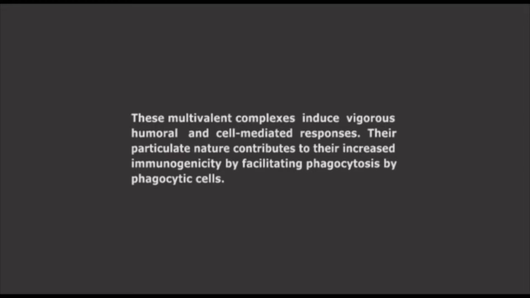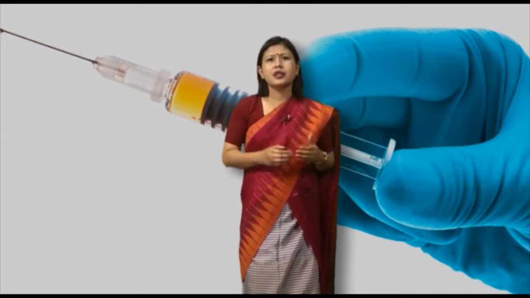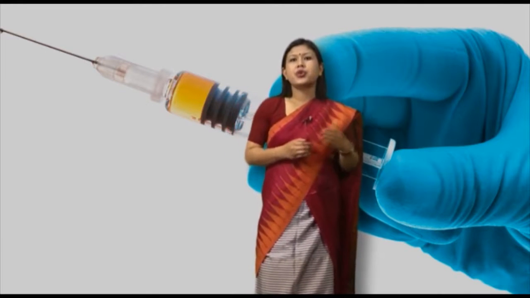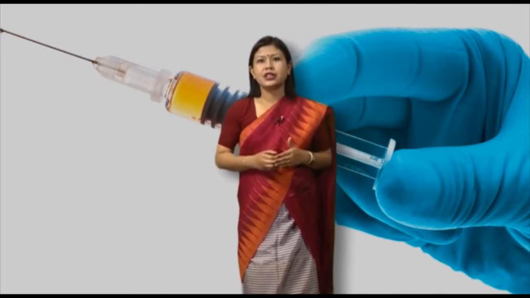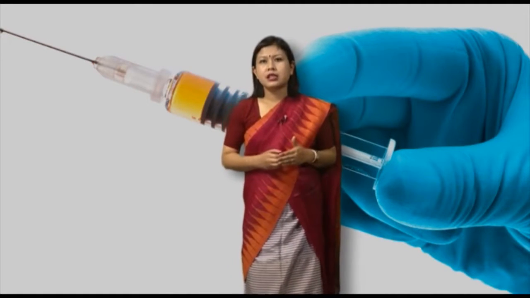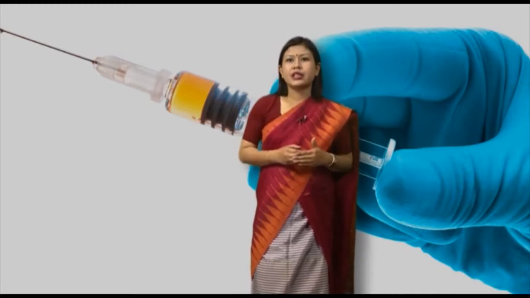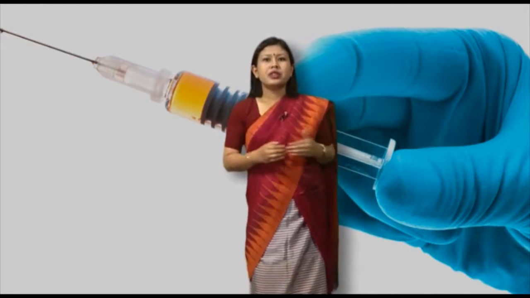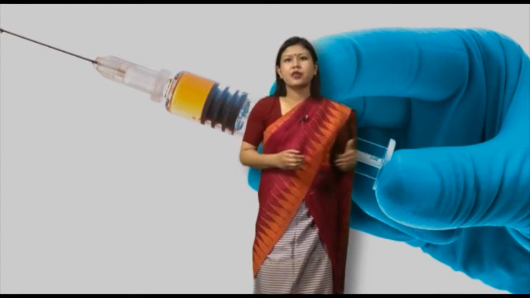Their particulate nature contributes to their increased immunogenicity by facilitating phagocytosis by phagocytic cells. Another means of producing a multivalent vaccine is to use detergent to incorporate protein antigens into protein micelles, lipid vesicles called liposomes, or immunostimulating complexes. Mixing proteins in detergent and then removing the detergent forms micelles. The individual proteins orient themselves with their hydrophilic residues towards the aqueous environment and the hydrophobic residues at the center so as to exclude their interaction with the aqueous environment.